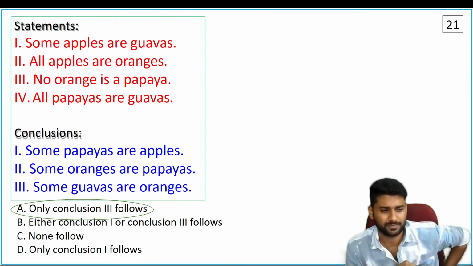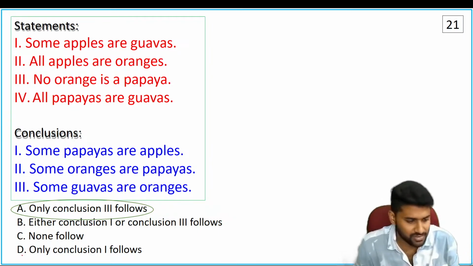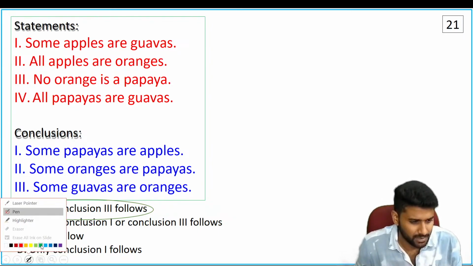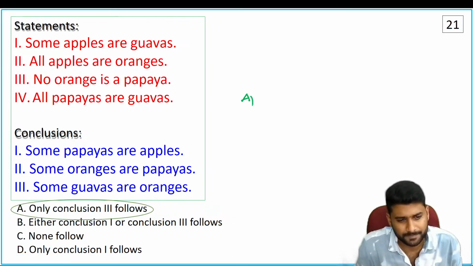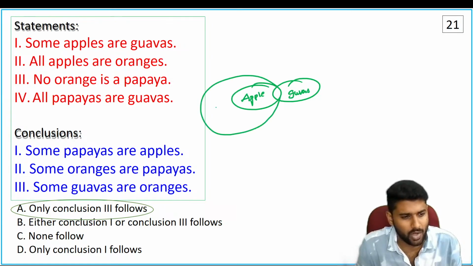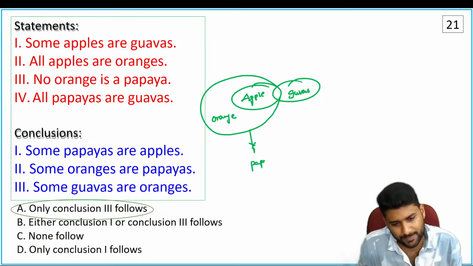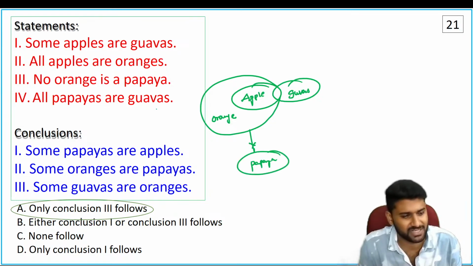Next. See the question from syllogisms. Some apples are guavas. All apples are oranges. No orange is papaya. Make this picture clear.